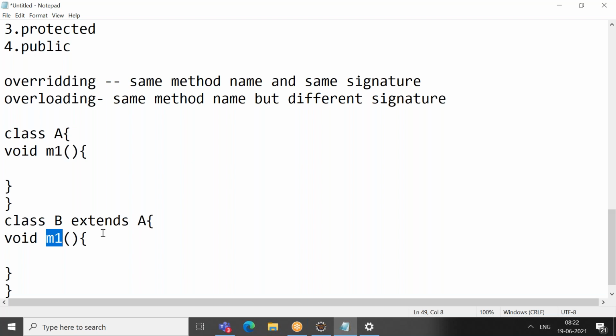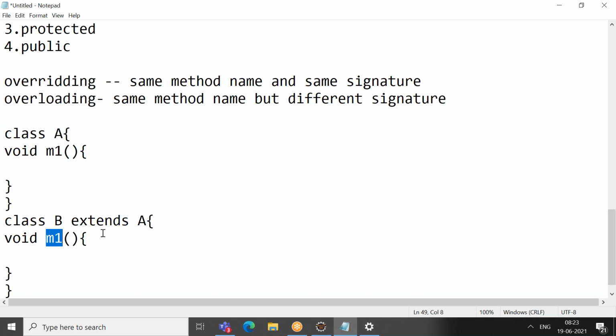So why do you do this overriding? Generally, your method has a body provided for it, but you do not want that same logic to be implemented for the child. So you need to add some extra features, or you do not want that logic, so you just do the overriding. If you do not do the overriding, it will behave with whatever logic the parent has. It is your choice based on the requirement. If the parent behavior is fine for me and I do not want my own behavior, I'll just follow my parent. Then you do not do overriding.